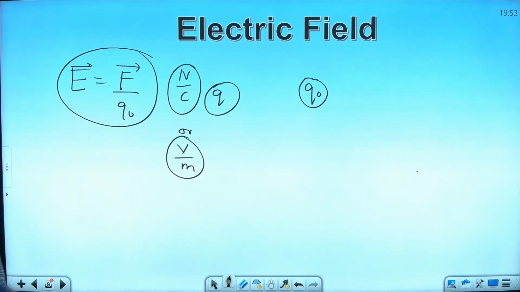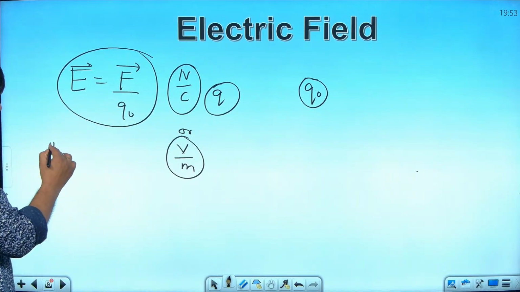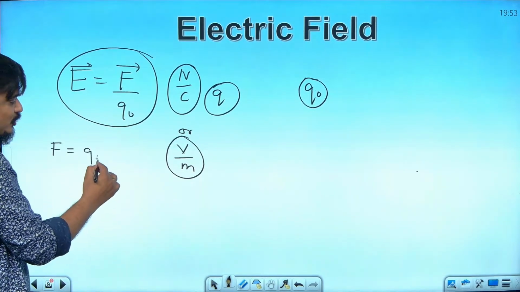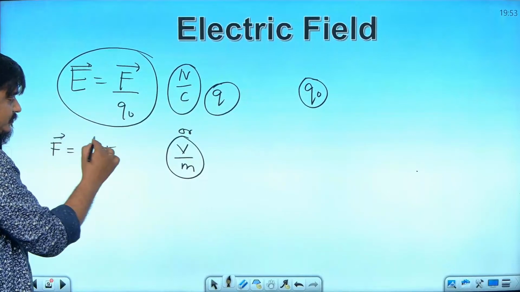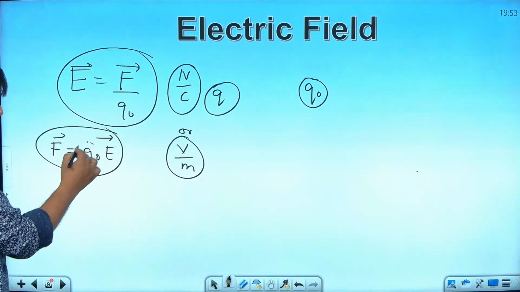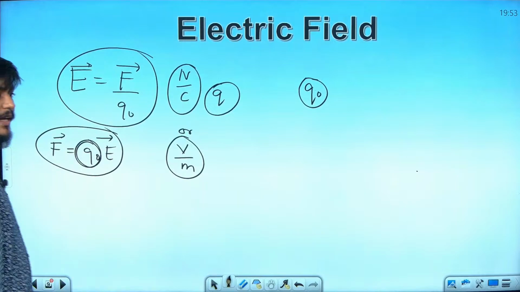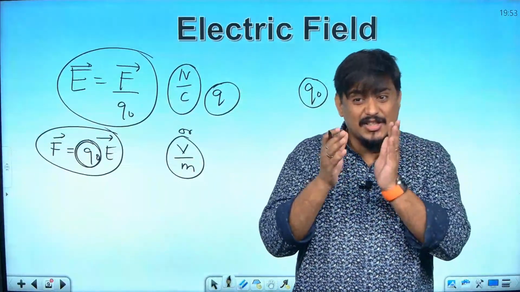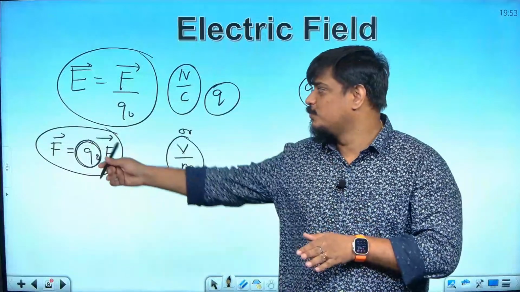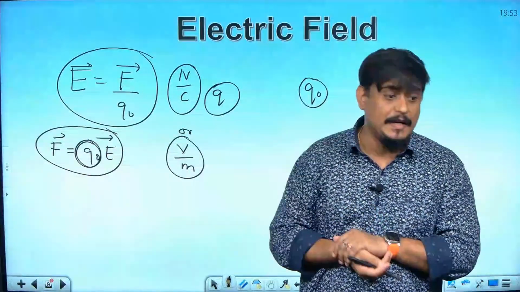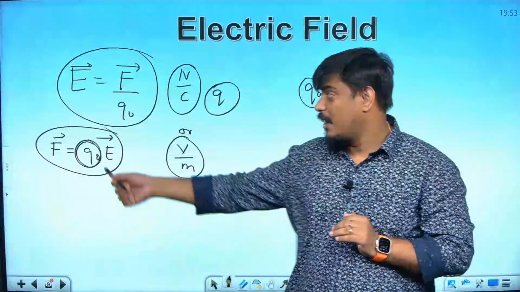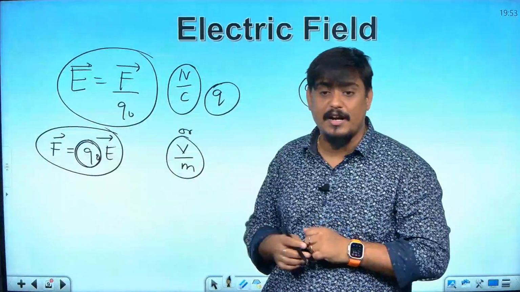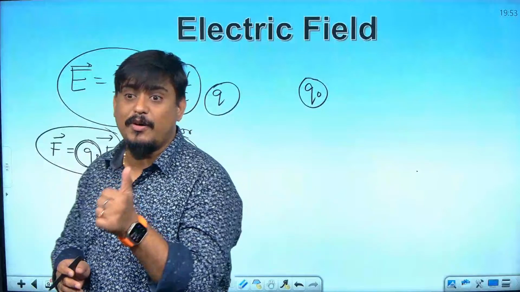And electric field, since it is force per unit test charge, force can also be written as Q naught into E, isn't it? It means that if any test charge is kept in the electric field, that charge will always move in the same direction as the electric field, because the force direction and electric field direction are going to be the same if the charge is positive.